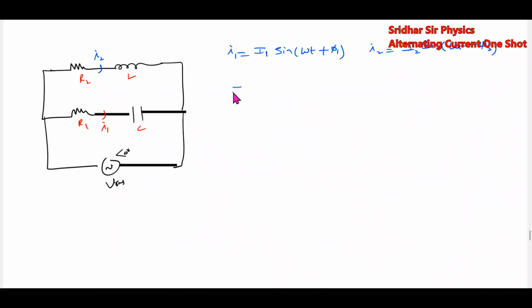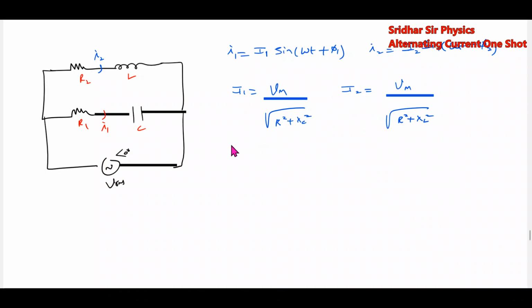Then how to calculate I1? I1 will be VRMS by root of R1 square plus XC square. What about I2? It will be VM, the peak voltage, by root of R2 square plus XL square.